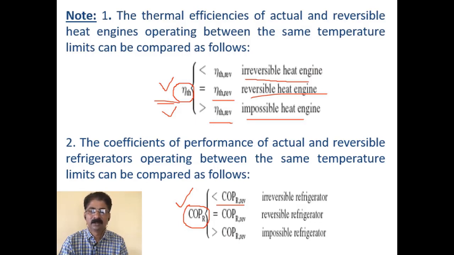If the COP is equal to the COP of the reversible refrigerator, then this refrigerator is also called a reversible refrigerator. Here the suffix R indicates refrigerator, not reversible. And if the COP of this refrigerator is greater than the COP of the reversible refrigerator, you cannot construct such a refrigerator, which is an impossible refrigerator.